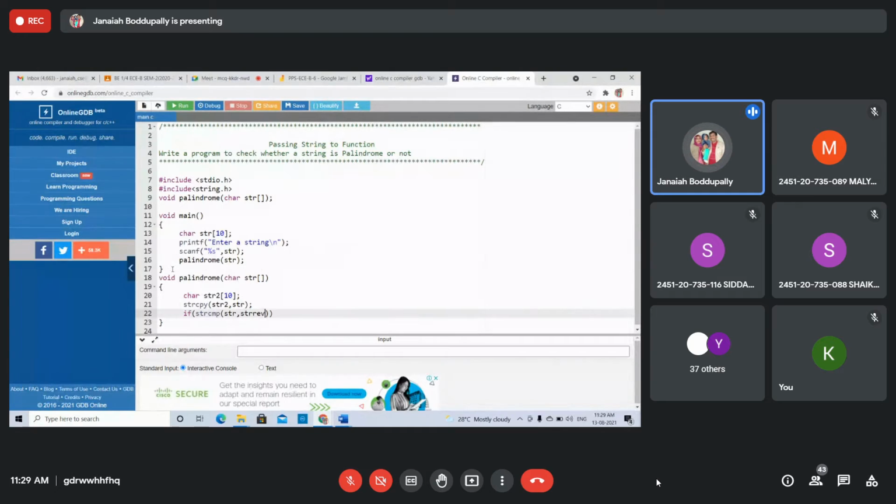Strrev of str2 equals to 0. Right? Over. Reverse string 2, you reverse and compare string and string 2. Then if it equals 0, both are equal. Otherwise,